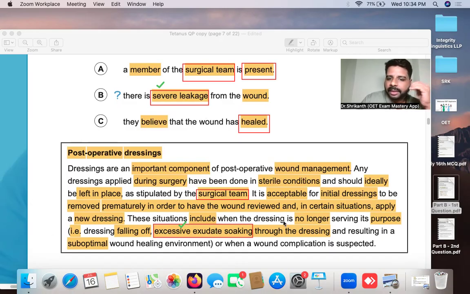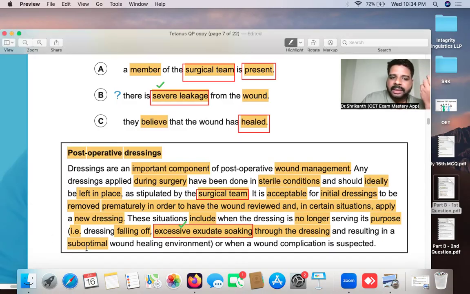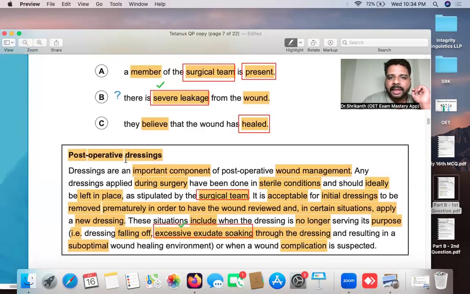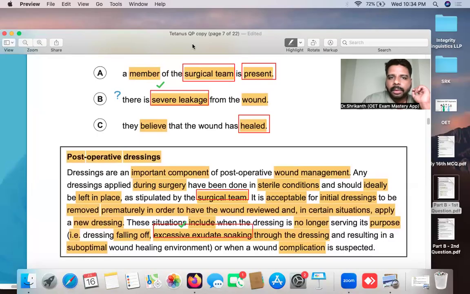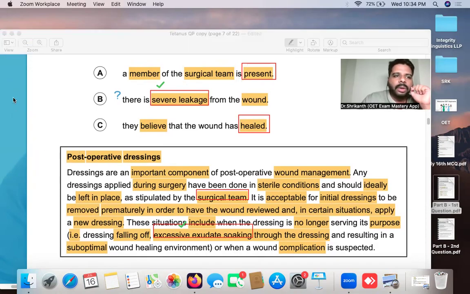Now let's read the remaining sentence: resulting in a suboptimal wound healing environment, or when a wound complication is suspected. Now let's come to the verbs in answer options A, B, and C. Let me just remove this. What is the verb in answer option A? A member of the surgical team is present. Here, see, they have mentioned surgical team, right?